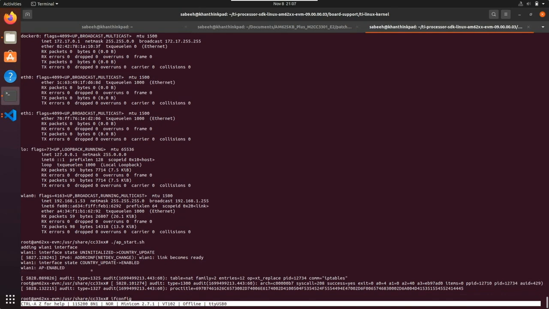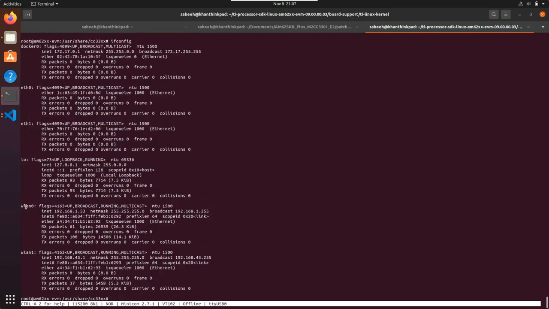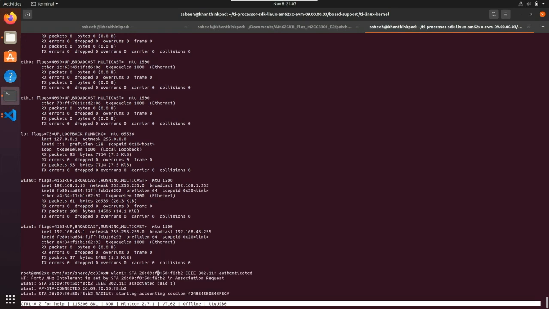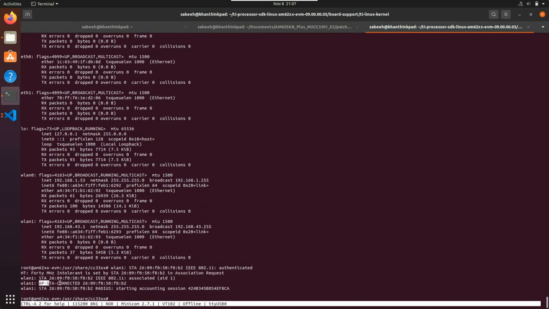So let's check ifconfig. There it is. There's WLAN 0 with the same .53 IP address, and at WLAN 1, I have a new IP address of 192.168.43.1. Now, this part is a little bit difficult to show, but what I'll do is take my iPhone and connect to... I can't really show it, but on my phone it says CC33XXAP, and I'll connect to that now. And there you go. You see on my terminal here, it says AP station connected.